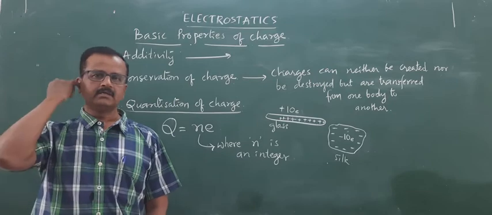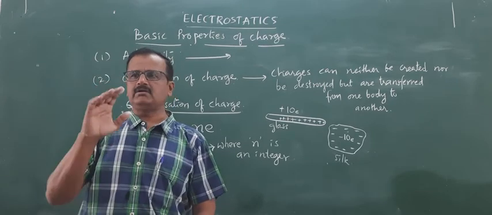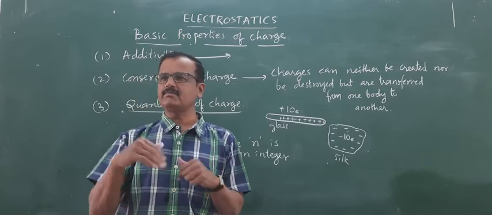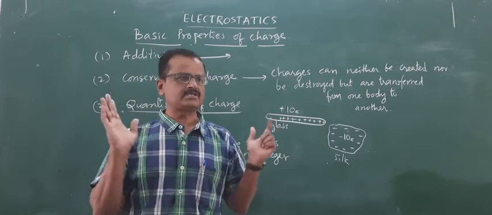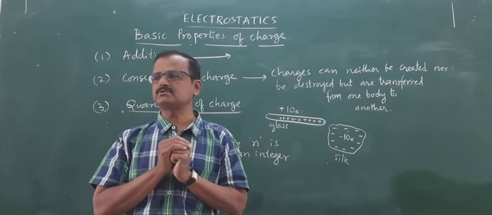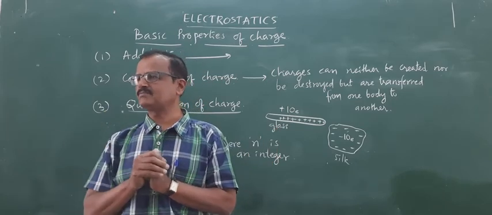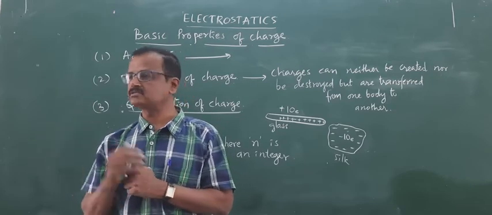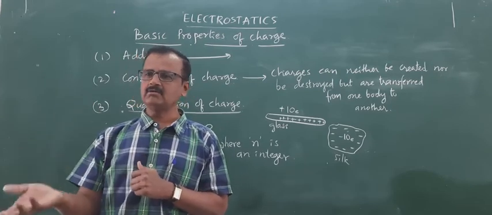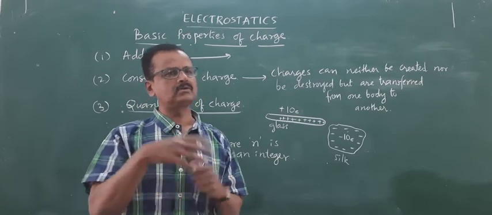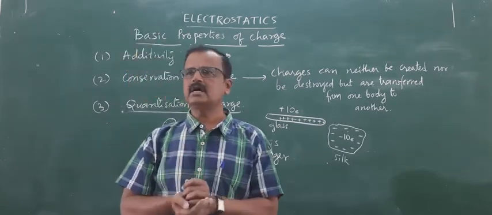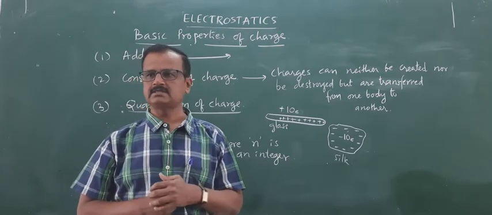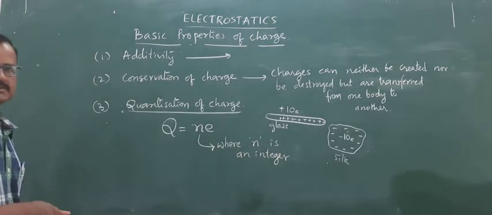It means you can express the charge present on a body as a whole number multiple. Charge present on a body can never be a fraction. Half of charge is not possible. 3/4 of charge is not possible. Half of an electron is not possible. 3/4 of an electron is not possible. Either one full electron or two electrons or three electrons. In this manner, charge will be a whole number multiple of electronic charge. So, this is the meaning of quantization of charge.